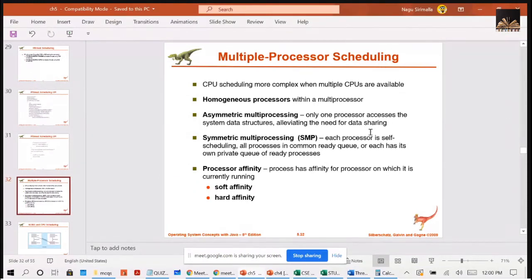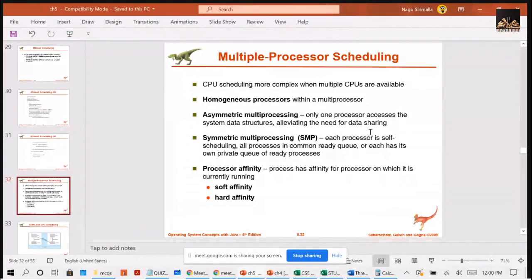We have to program it very carefully so that two separate processors do not choose to schedule the same process, and that processes are not lost from the queue. One more point to remember: two separate processors must not choose to schedule the same process. When two processors try to schedule a single process, they both will take the process out, neither will execute it, and the process will be lost. It should not happen like that.